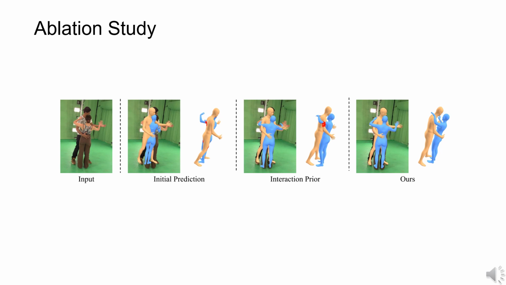Our ablation studies demonstrate that the proposed interaction prior and distribution adaption framework are effective. First, the initial prediction is severely affected by visual ambiguity and cannot reconstruct natural interaction. The interaction prior updates the motions from the initial prediction with proxemic behaviors. Although the prior can produce better interaction, it still suffers from interperson penetrations. With the distribution adaption, our method can refine the results and reconstruct accurate interaction and physical contacts.